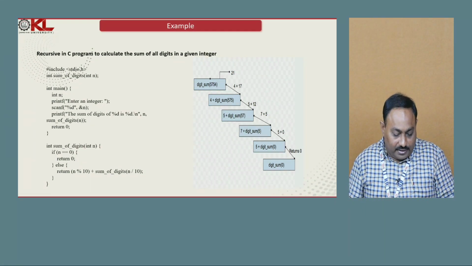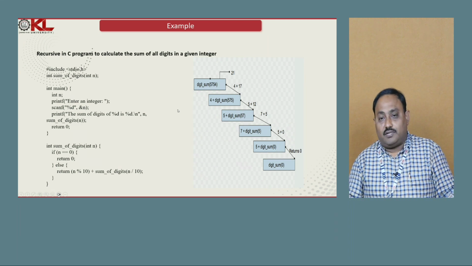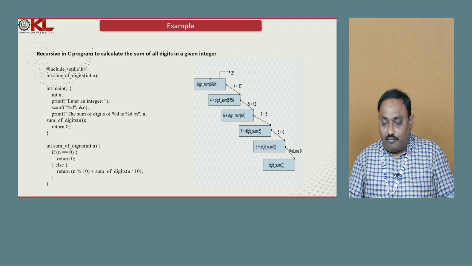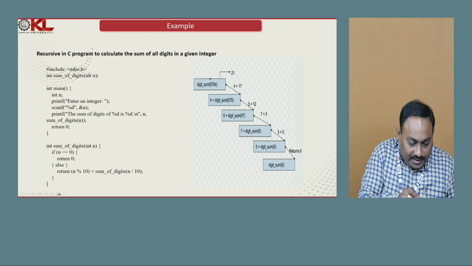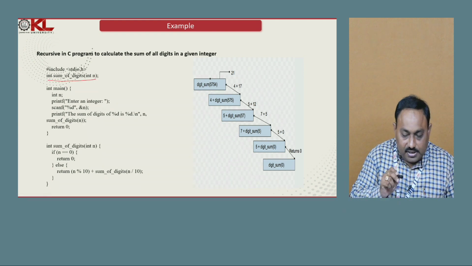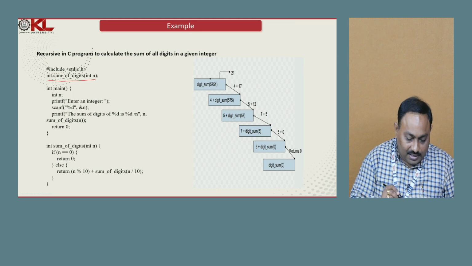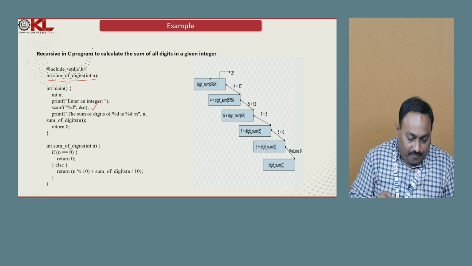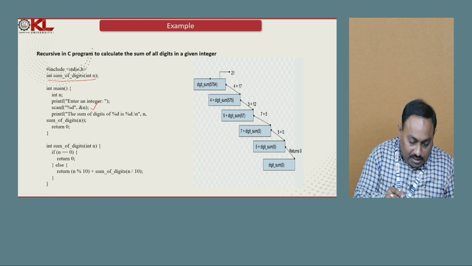Here I want to find the sum of the digits of a number using a recursive call. This is the second example. Okay, let us see how it works. So here you see, first I define a function. This is known as a function prototype, you know that. And in the main function I am taking a number as input, and then I call the function sum of the digits of n. Now when I call this function, what happened? The control comes to here.